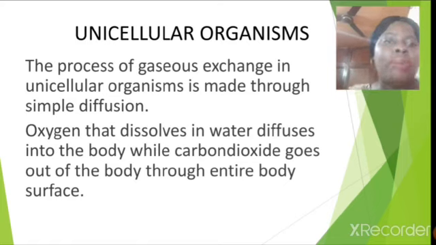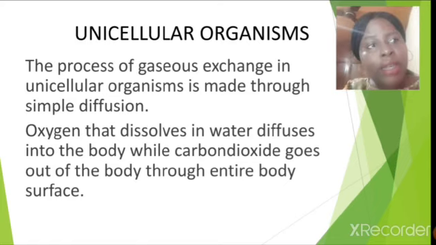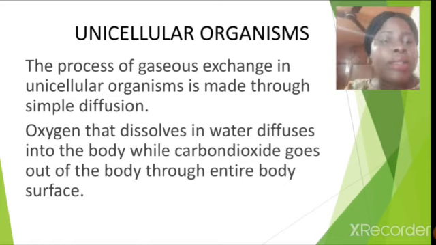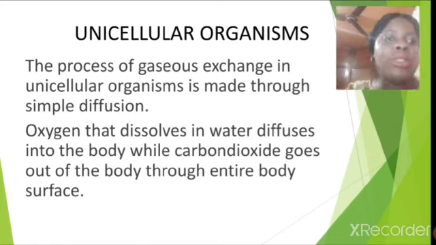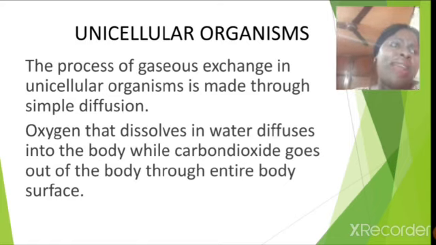And how does this happen? We should know that the content of oxygen in the water will be higher than in the body of the unicellular organism. So the oxygen is able to diffuse into the body of the unicellular organism, and the carbon dioxide also goes out through the entire body surface. And why does this happen? Why simple diffusion?